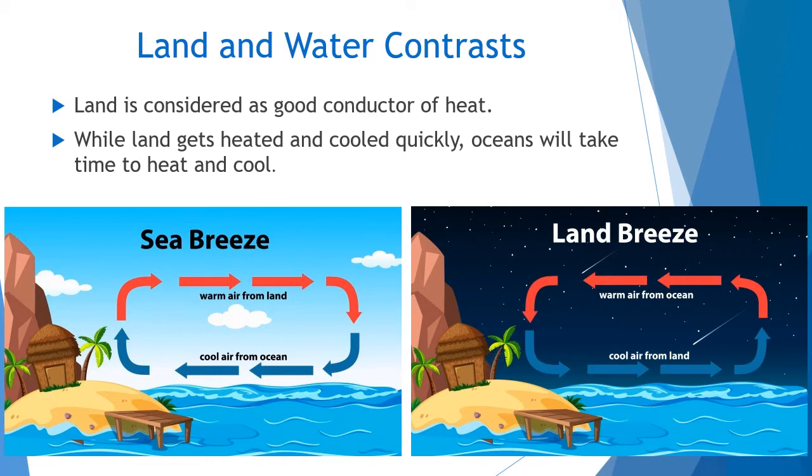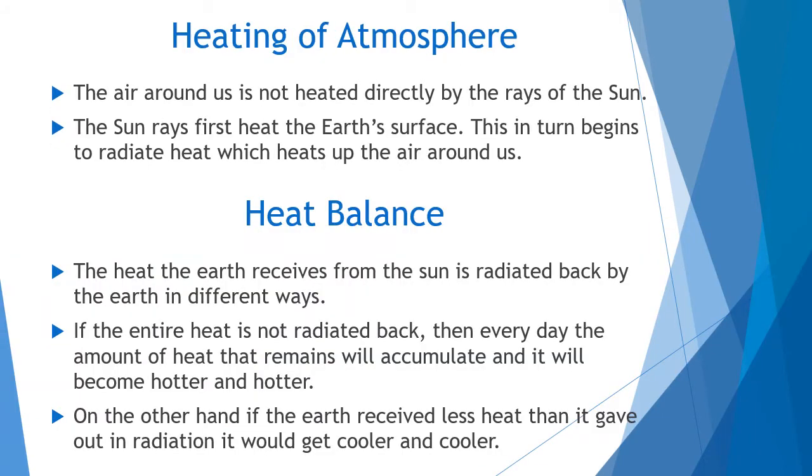Okay. Now let us study the heating of the atmosphere. The air around us is not heated directly by the rays of the sun. You know that I taught it in the previous class. The air is not heated up first. When the sun's rays reach the earth's surface first, then that heat is radiated or reflected to the atmosphere.